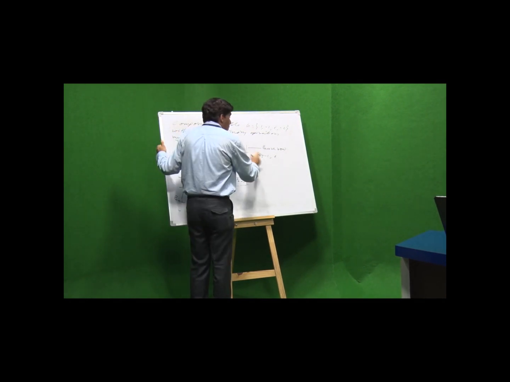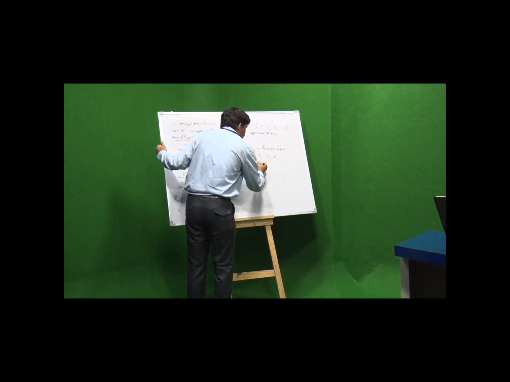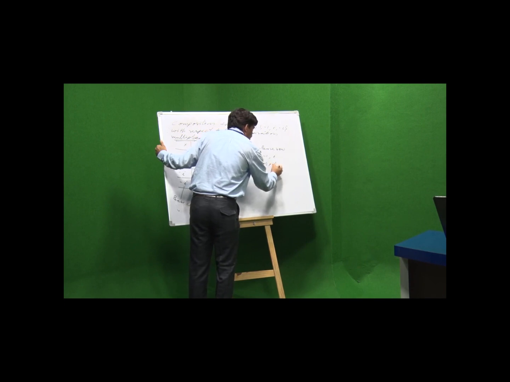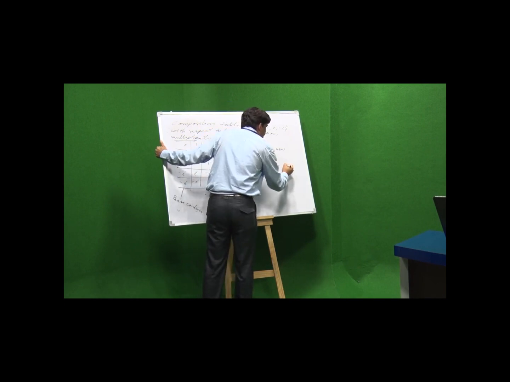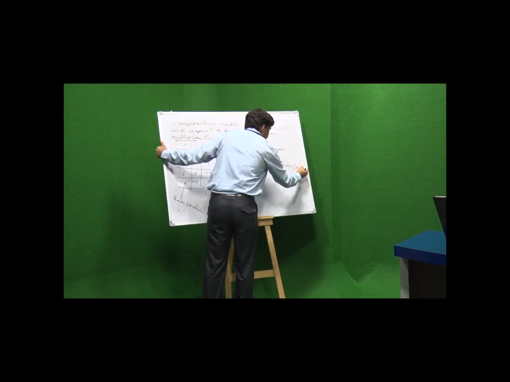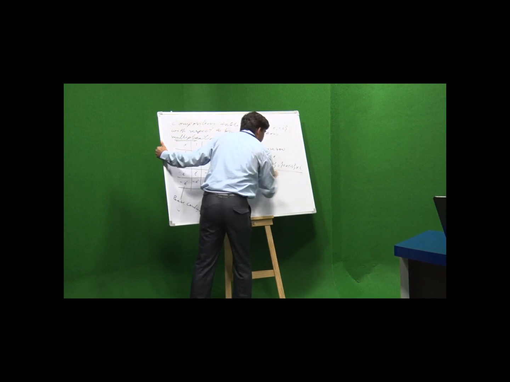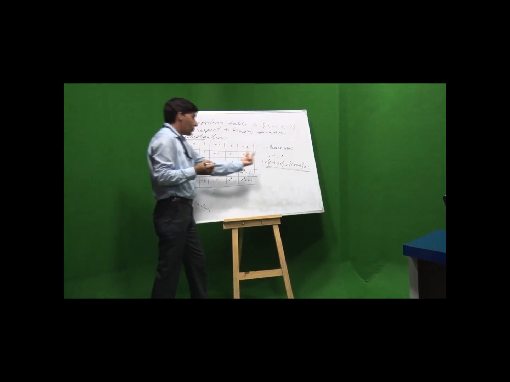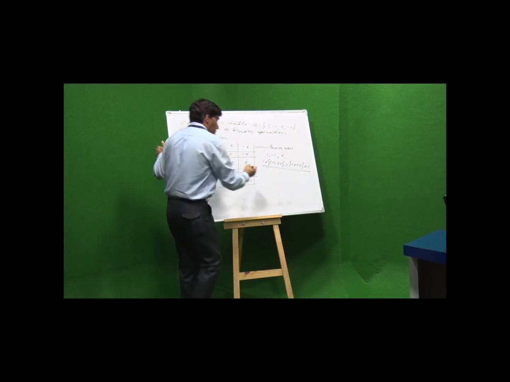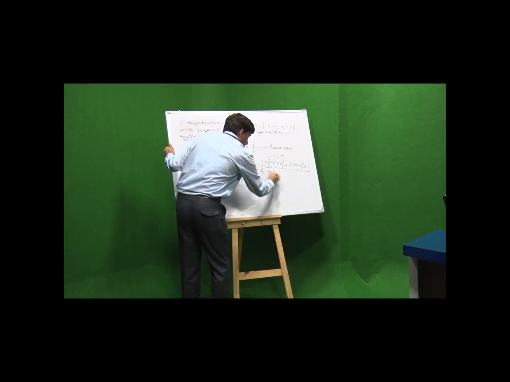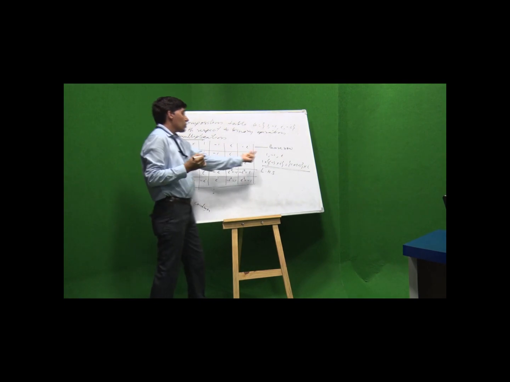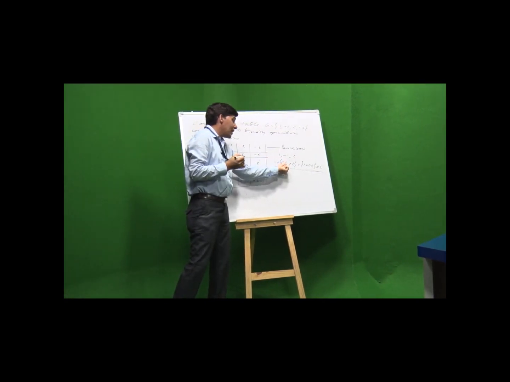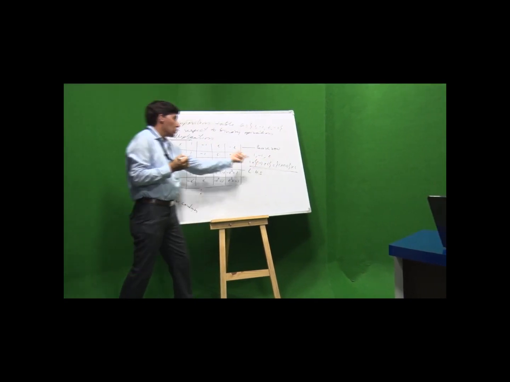By associative property, we have to prove that (1 into minus 1) into iota must be equal to 1 into (minus 1 into iota). We prove this by using this table. For the left hand side, first we multiply minus 1 into iota.